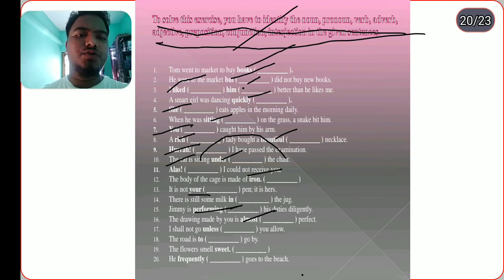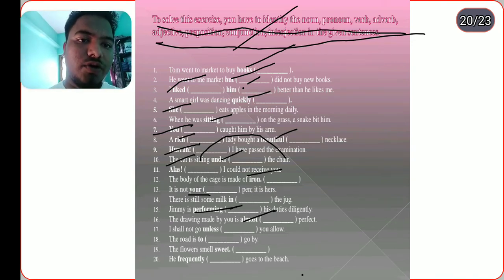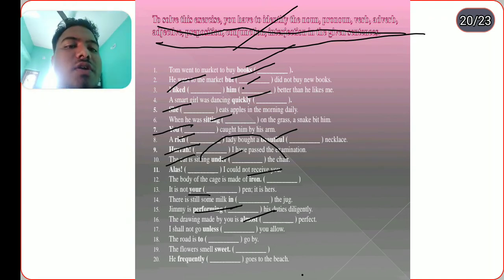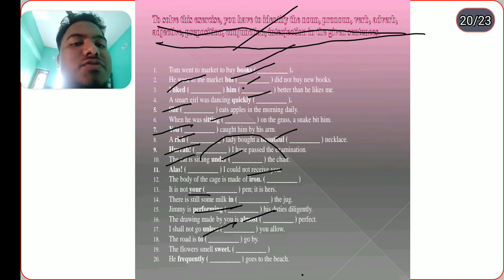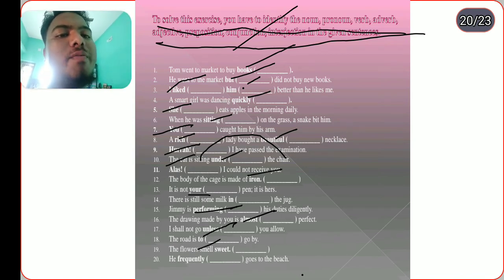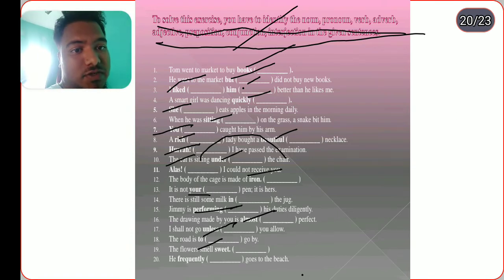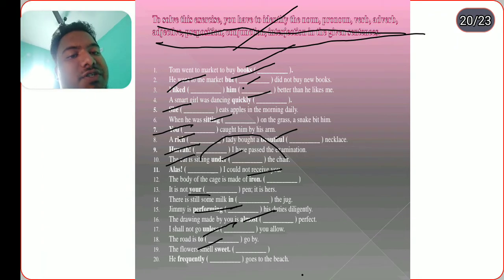I shall not go unless you allow. Until you allow me, I will not go. "Unless" is what? "Unless" is a subordinating conjunction. The road is to go by. In "to go by", "to" is the preposition here, but it is used with the to plus infinitive in the format. Okay. The flower should smell sweet. The flowers will smell very fragrant. "Sweet" here is also an adverb.